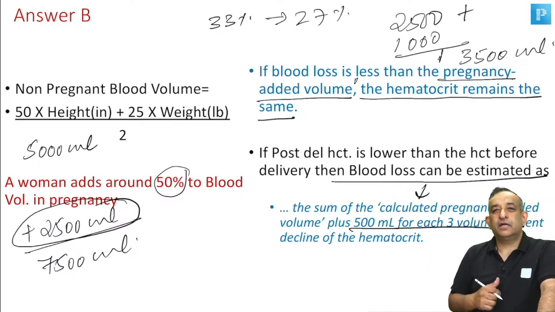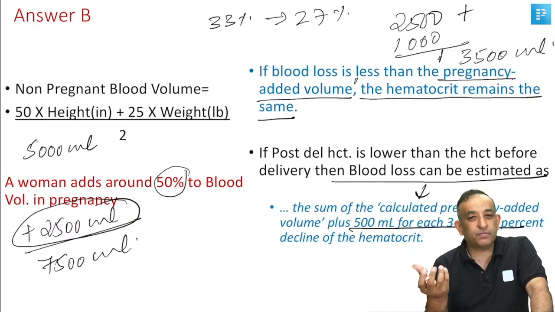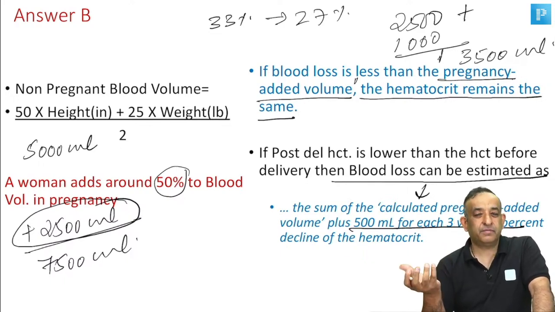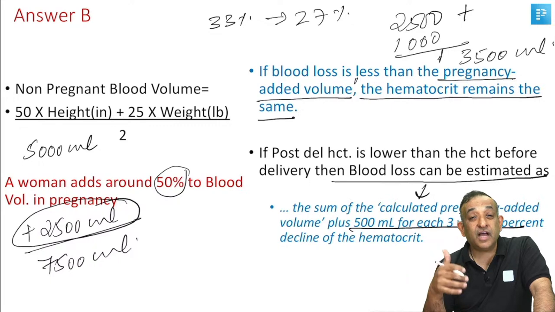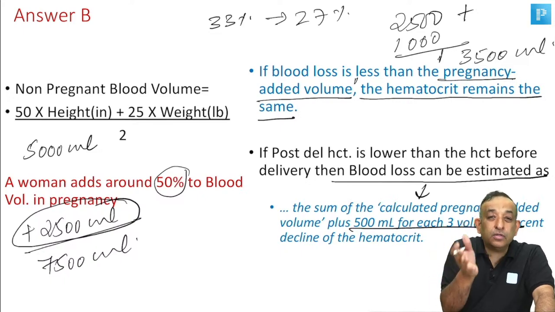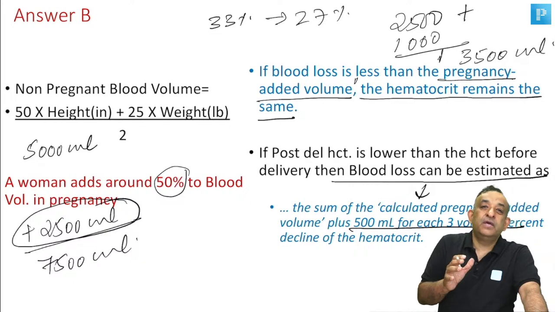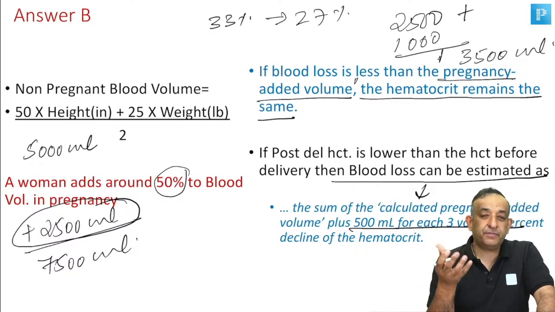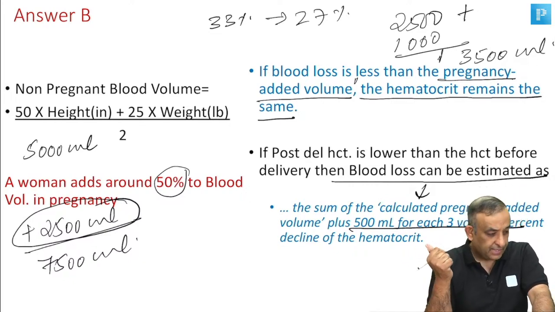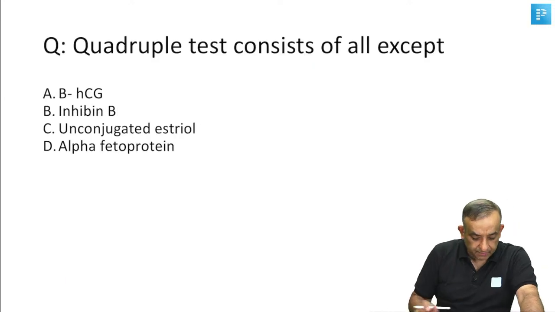Okay, and anything more than 2500 ml of blood loss is known as massive obstetric hemorrhage, and that's why we have to know how to calculate the blood loss based on the hematocrit, and also keep in account the added blood volume. So what is the funda of the added blood volume? That a woman adds around 50% of her blood volume in pregnancy. All right, guys. Okay, that was a tough one, but then it keeps coming in the exam.